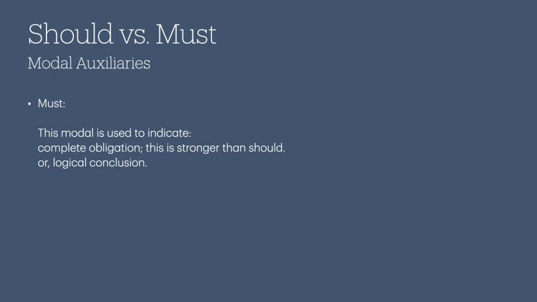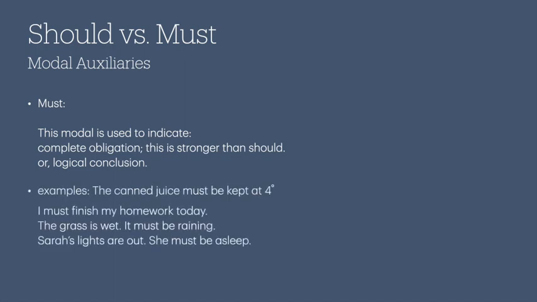Then we have must. Must is also a modal auxiliary. It means that I'm indicating some kind of complete obligation. This is stronger than should. So in case of should, we were saying that if we do that, it would be beneficial. But in case of must, if we do not do this, there would be consequences. So we must do it. We for certain have to do it.